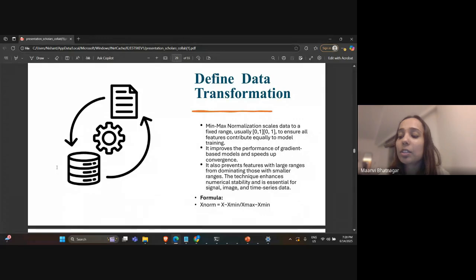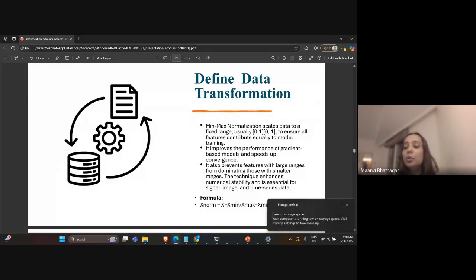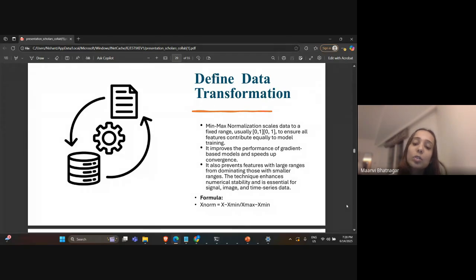This normalization makes the data between 0 and 1, and ensures that all features contribute equally during training of the model. It also prevents large ranges from dominating smaller ranges, enhancing numerical stability, which is essential for time series data.